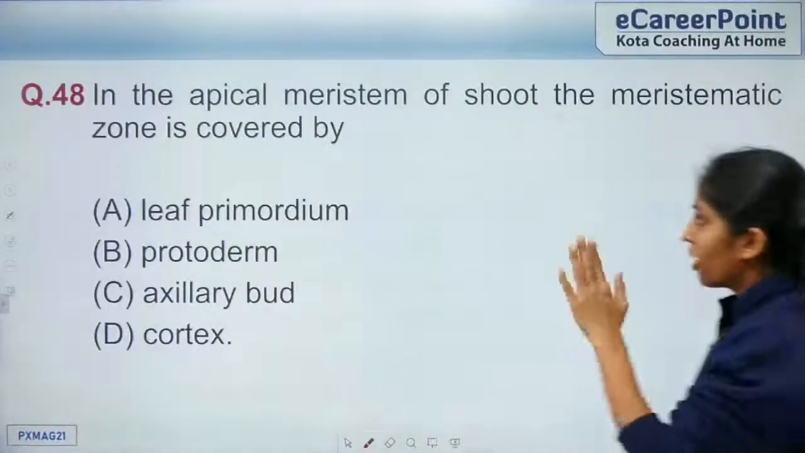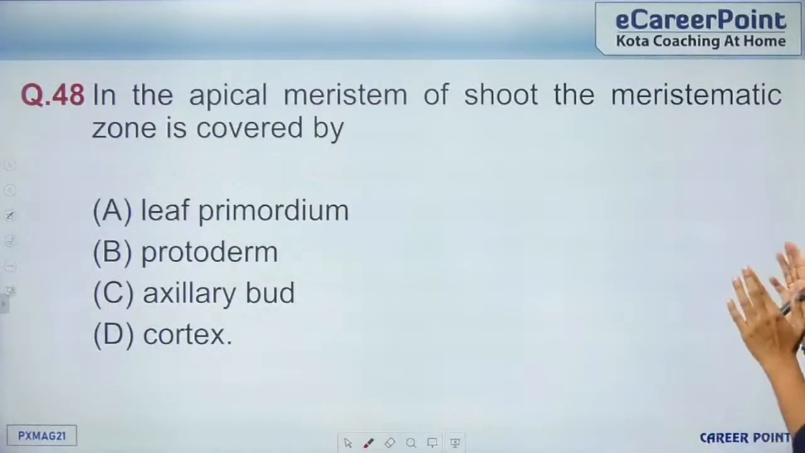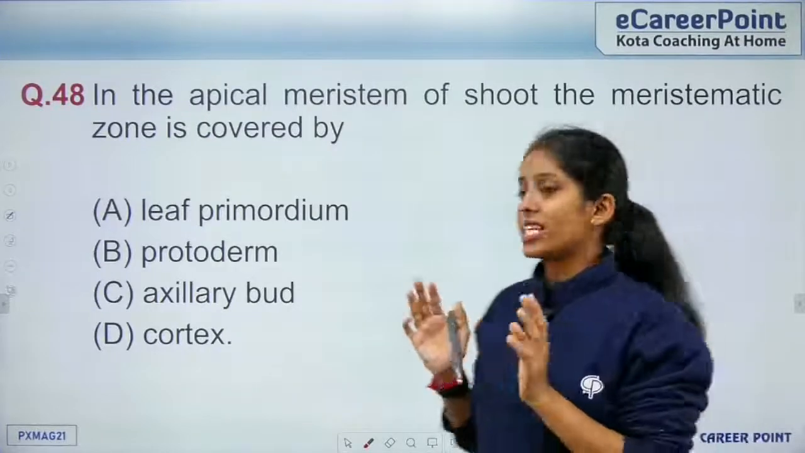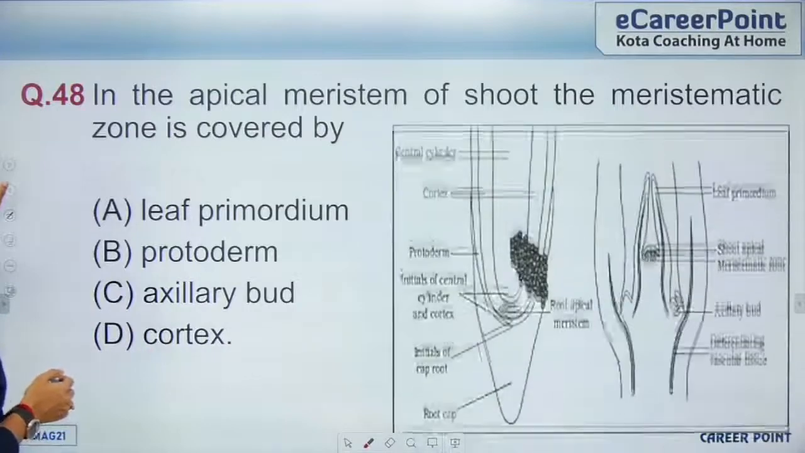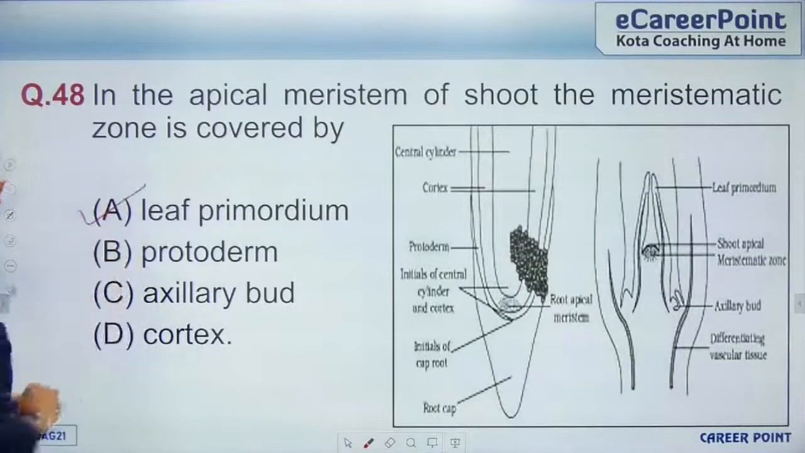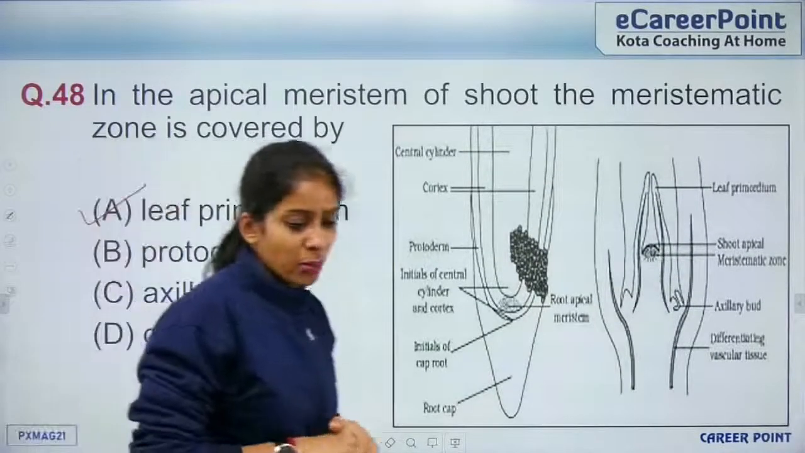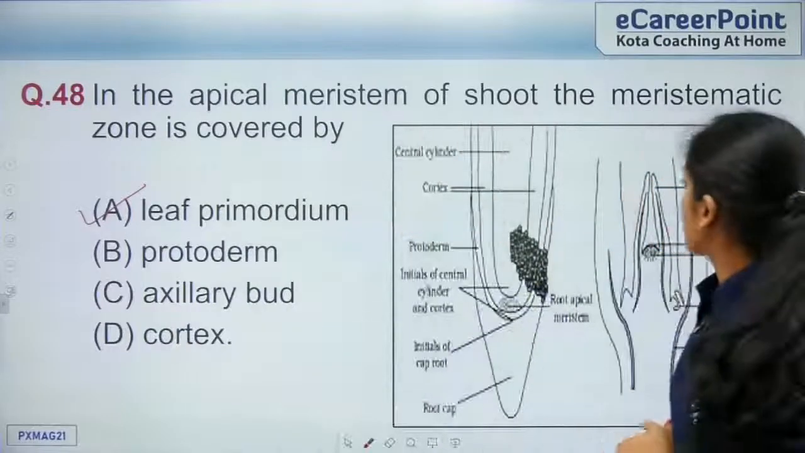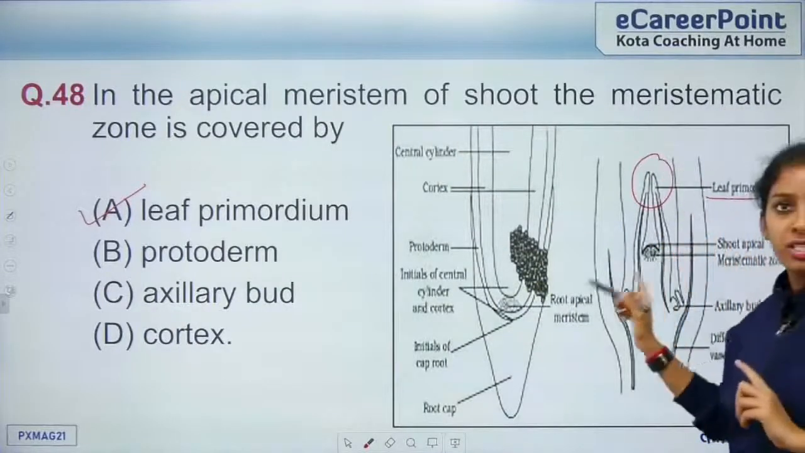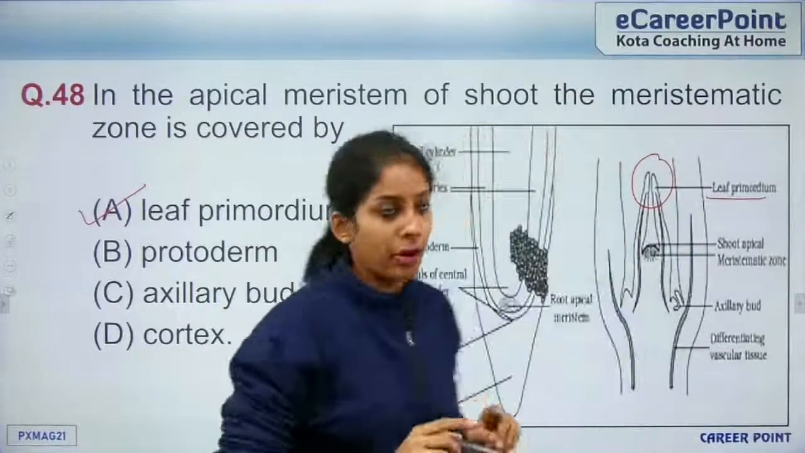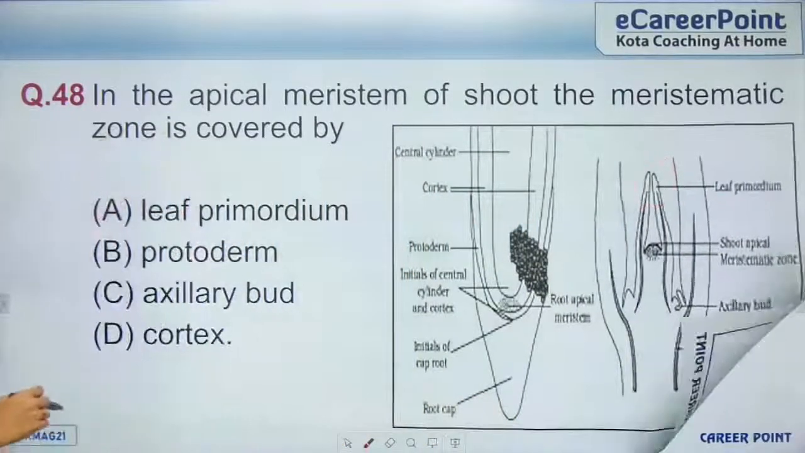Right. So 48, in the apical meristem of the shoot, the meristematic zone is covered by which of the following? It is covered by the leaf primordium. So the figure is here. So this is the question you have to concentrate. So the tip is covered by leaf primordium, and this figure is there in your textbook, right? Yes. So we go to question number 49.